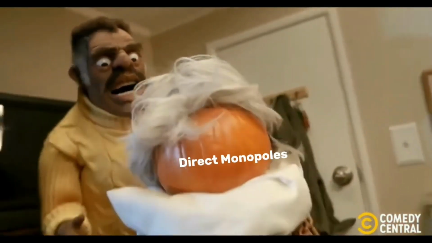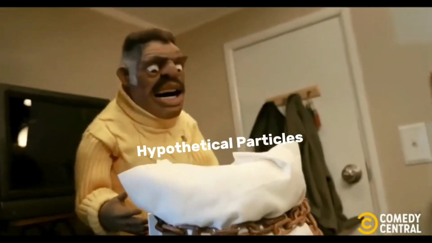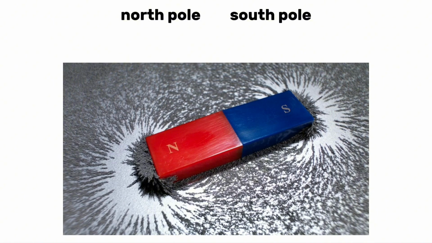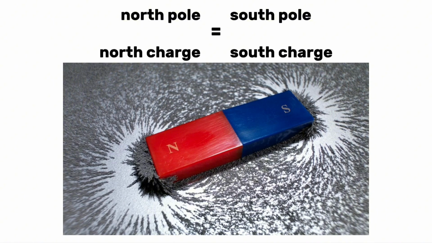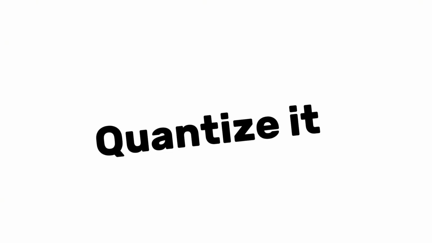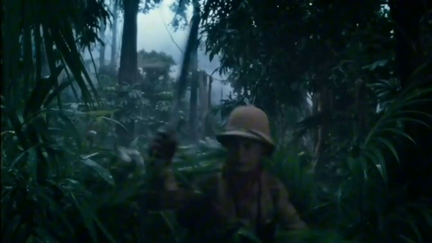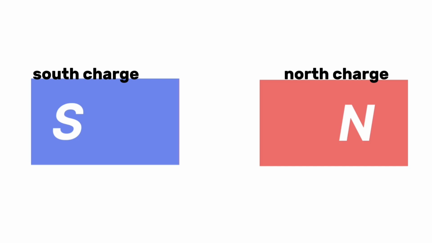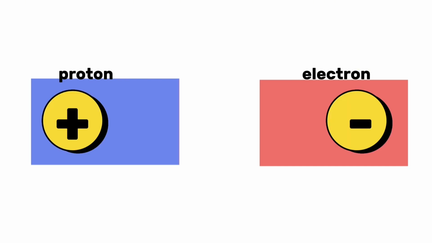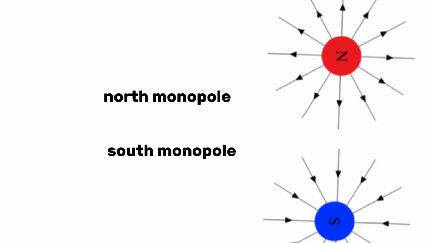Dirac monopoles, or more known as magnetic monopoles, are hypothetical particles that are basically just a particle that's a magnet or a quantized magnet. Magnets have a north pole and a south pole. We simply code the pole as the charge of a monopole. Then, we quantize it. To quantize means to make it smaller. Since we're looking for monopoles, we have to separate the poles. This means that a quantized magnet, a magnetic monopole, could have one of these two charges, a north charge or a south charge. So like an electric charge having a positive or a negative charge, the proton and the electron, a magnetic monopole has a north or a south charge, meaning a north monopole and a south monopole.